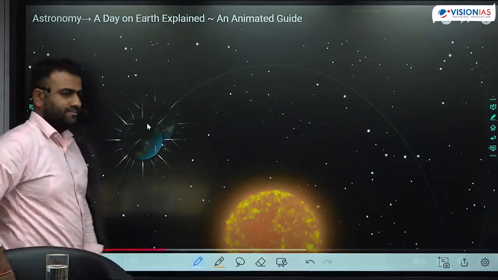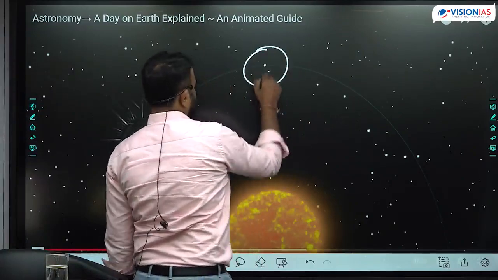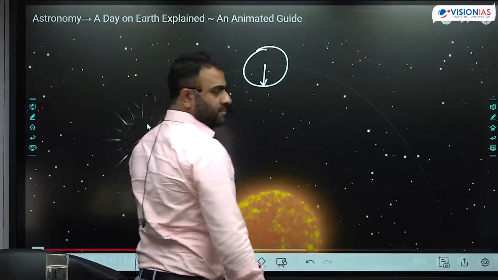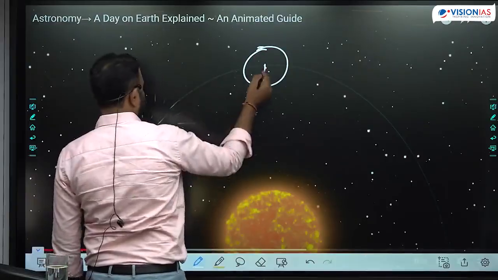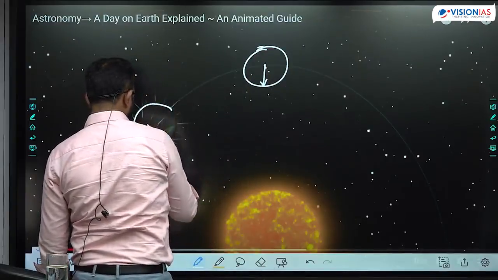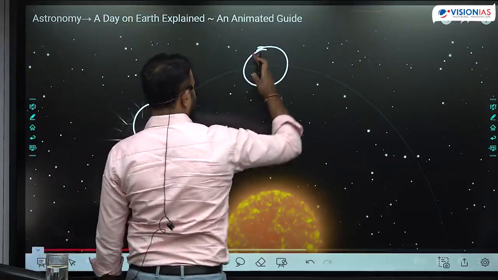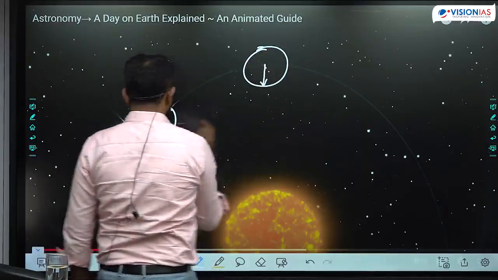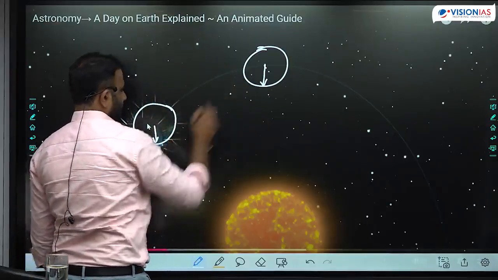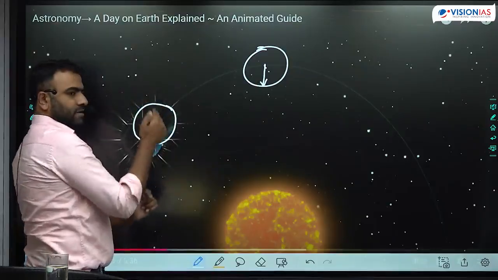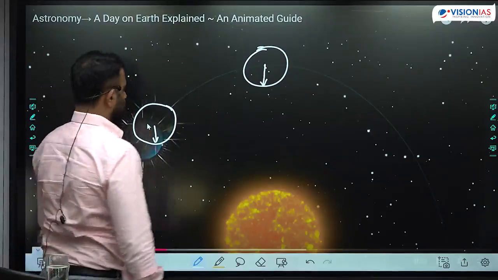What is the point? This was our original position. Here we had imagined a reference line. We started the movement of Earth from here. When Earth moved from here to here, as the Earth rotates, the position of this arrow keeps changing, and comes back to the same position here. When Earth came from here to here, it has completed 360 degrees of rotation, or not? From here to here it is 360 degrees.